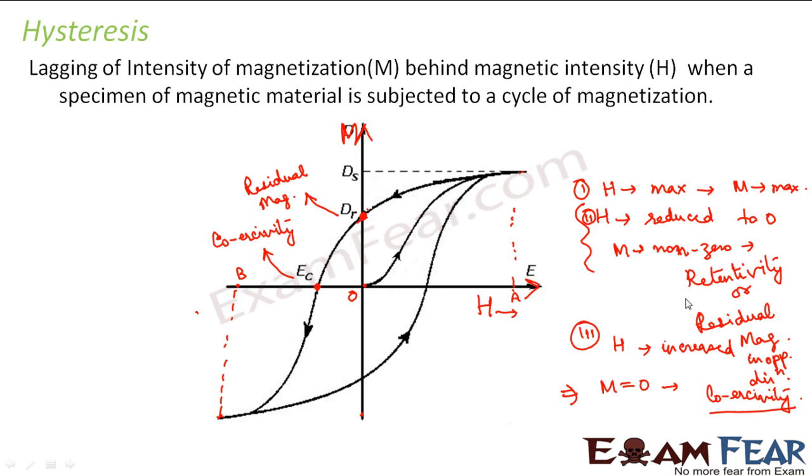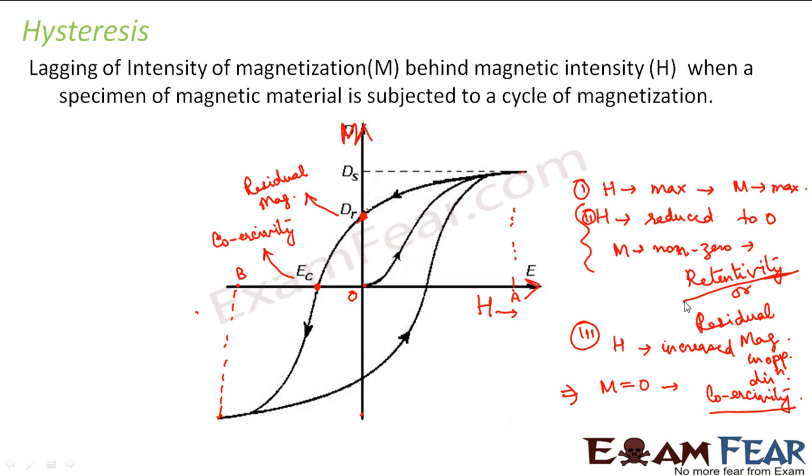This hysteresis curve is different for different materials. So by looking at the hysteresis curve, you can tell about the retentivity of the material and the coercivity of the material, right? You can tell about all these things by looking at the hysteresis curve. So you can predict some of the properties of the materials.